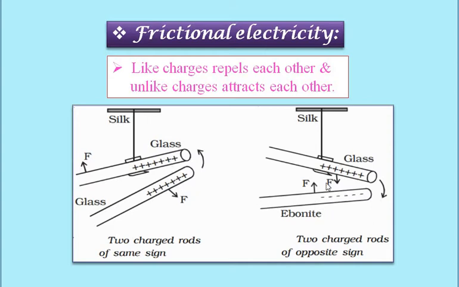And here when the ebonite rod is rubbed with fur, the ebonite rod becomes negatively charged, and the glass rod is positively charged. When such two rods are brought in contact, then experimentally it is observed that these two rods attract each other. See direction of force. These two rods get attracted towards each other. This shows that the different charges or opposite charges, that is unlike charges, attract each other and the same charges or like charges repel each other.